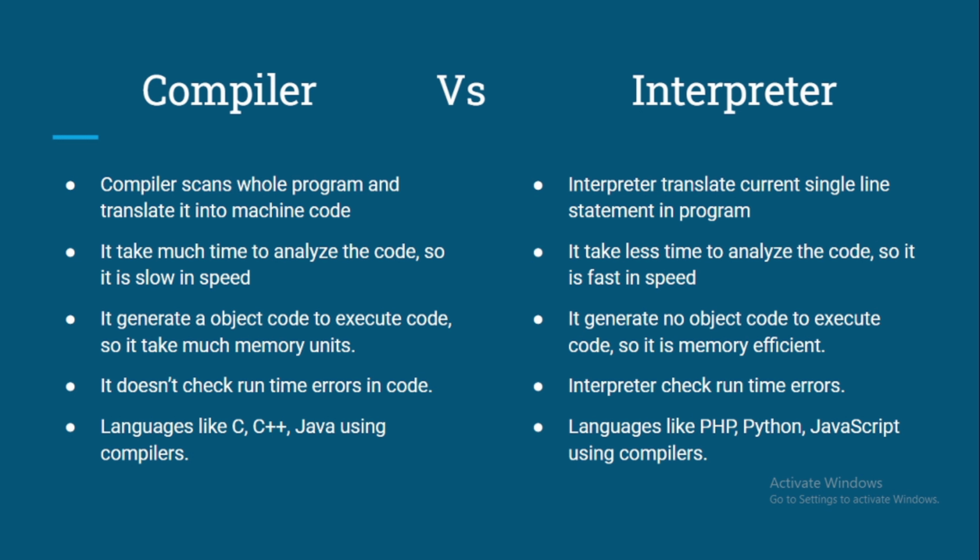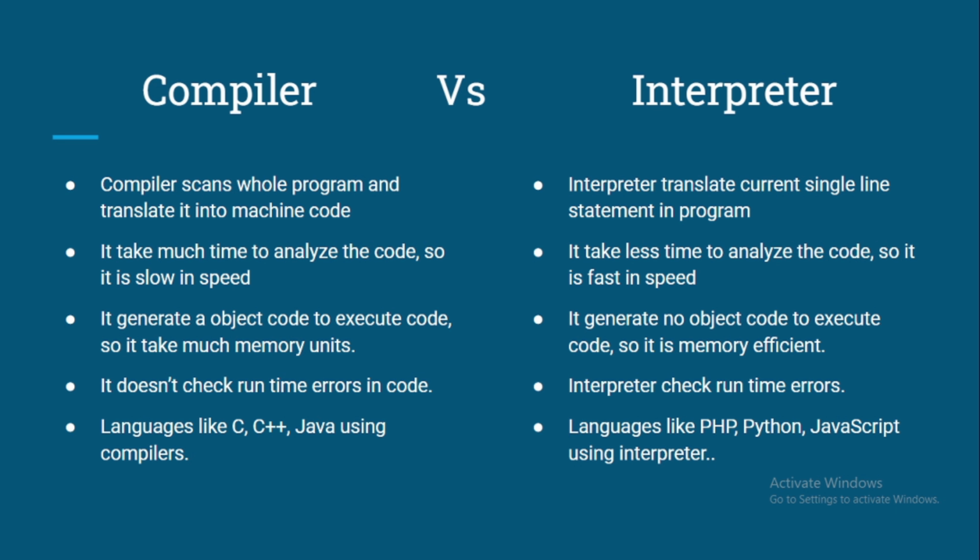But in terms of an interpreter, it only checks the error at runtime, right? It will start running the program and line by line it will check the program. So if there is an error at runtime, it will catch that and stop the program or give you a warning kind of thing.